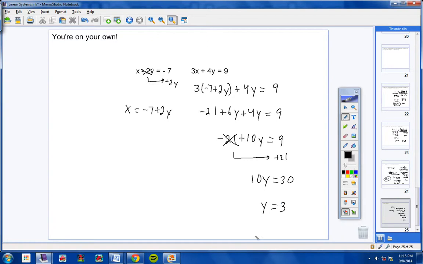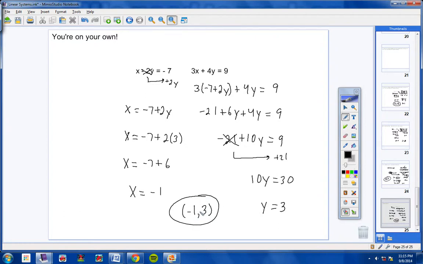Okay? Now we come up here to where x equals negative 7 plus 2y, and where the y is, I'm going to substitute a 3. And so x equals negative 7 plus 6. x equals negative 1. And so your answer is negative 1, comma 3. And trust me, this ordered pair does satisfy both of your original equations. And this is called the substitution method.